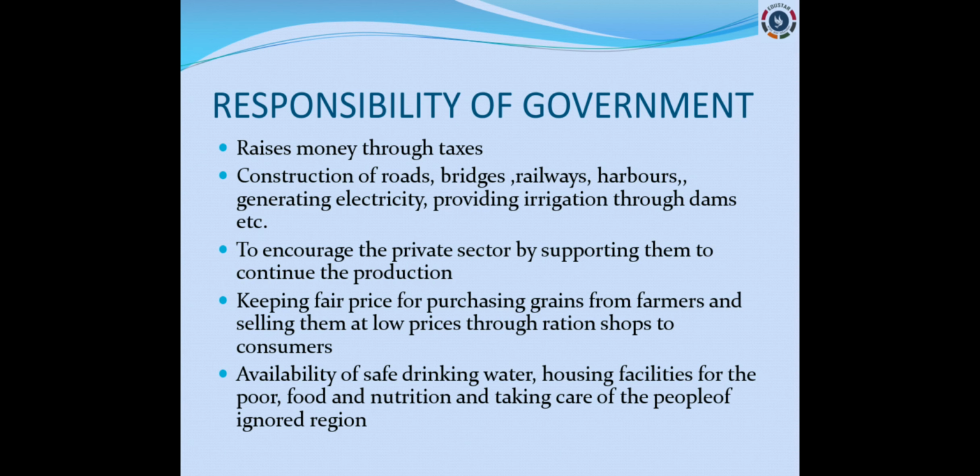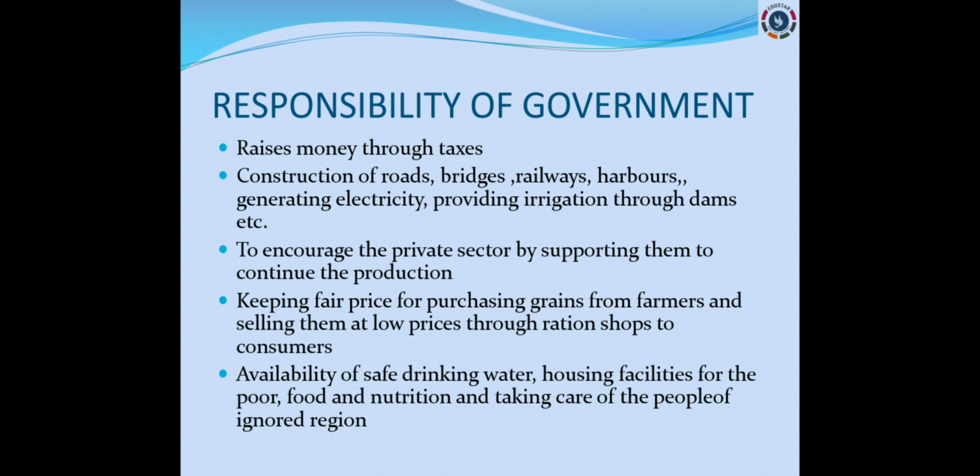Next, construction of roads, bridges, railways, harbors, generating electricity, providing irrigation through dams, etc. So these are the facilities they should provide. This is the responsibility of the government for each and every village, town, city. They have to improve the infrastructure. By doing this, they can provide many jobs to the people there.